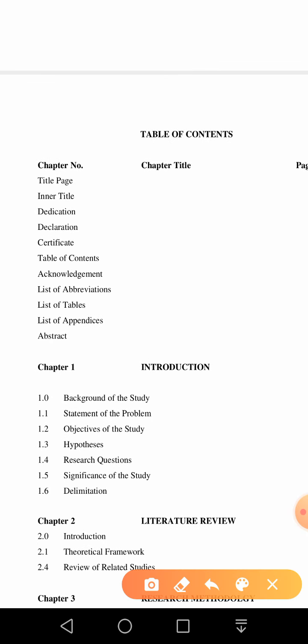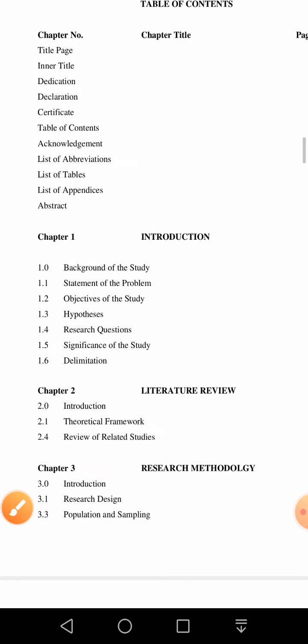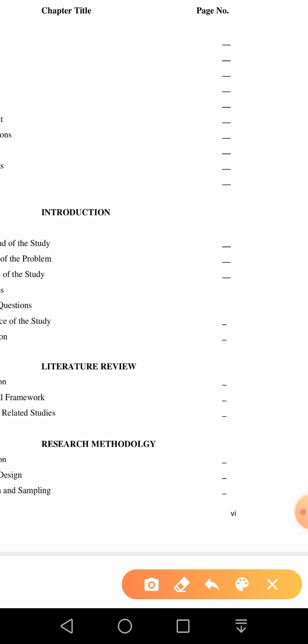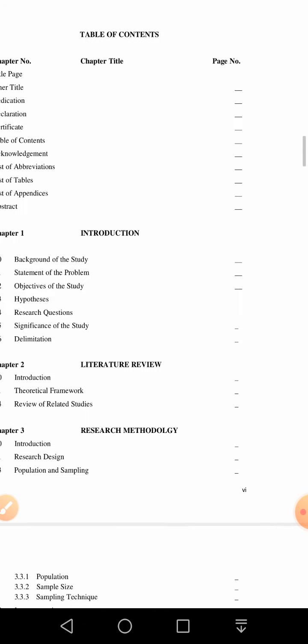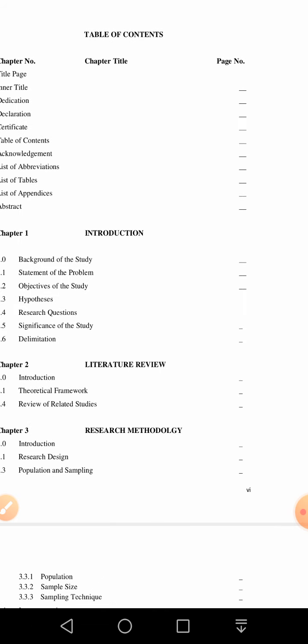Table of contents. The person who reads your report, he or she first of all will meet this table of contents. Here these are preliminary pages, then chapter 1 introduction, and in chapter 1 pages are mentioned. You have to mention pages of the report here. This table of contents is created after you have written the complete report, because you have to mention the pages.